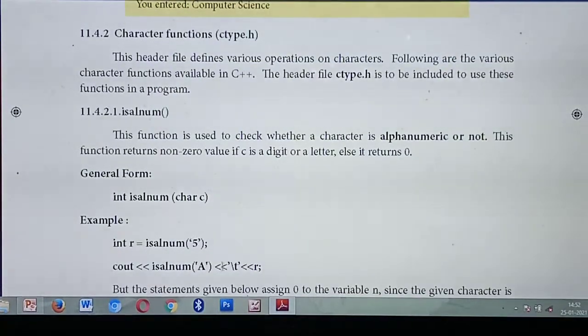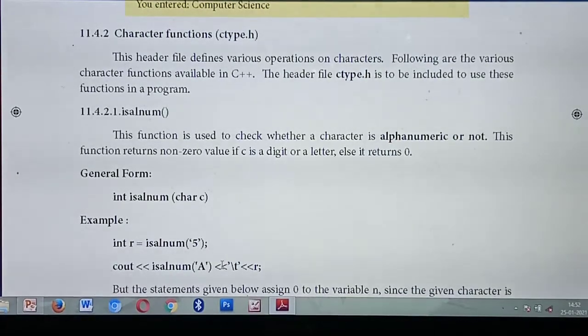So the next header file, understood about the header file stdio.h. What's the use of stdio.h? Standard input and output. What are the standard input and output operations? This is a very important question. Get character, put character, then gets of and puts of.